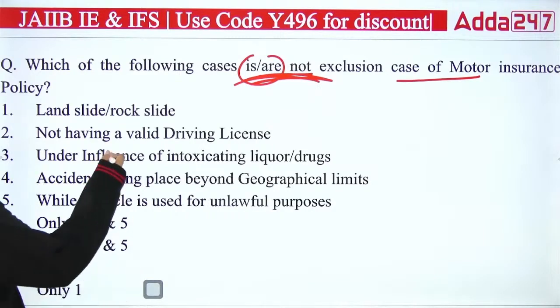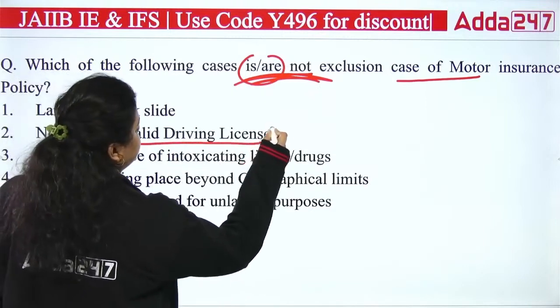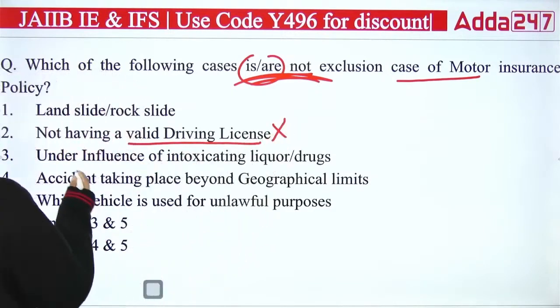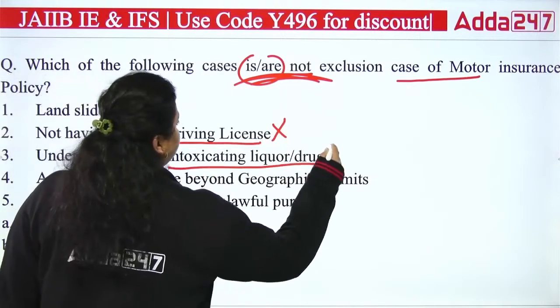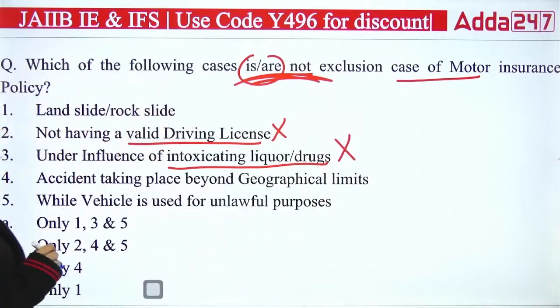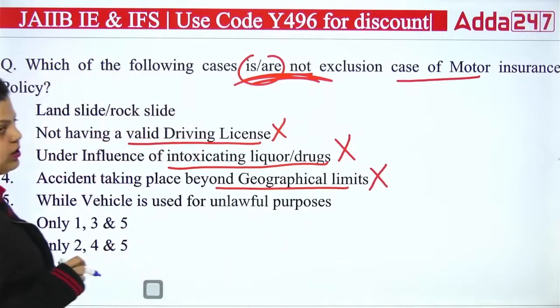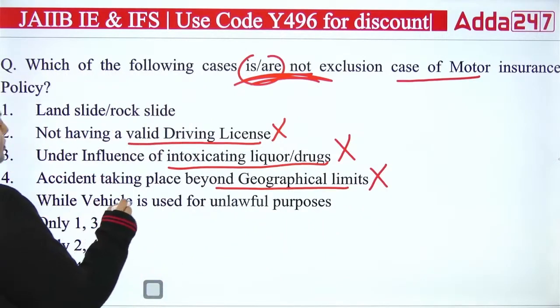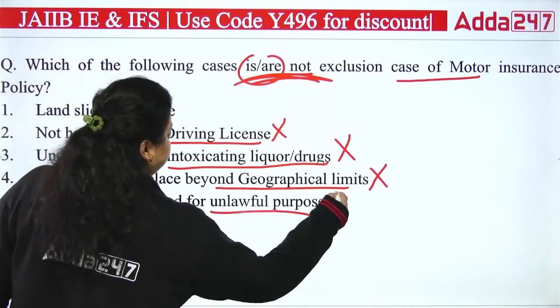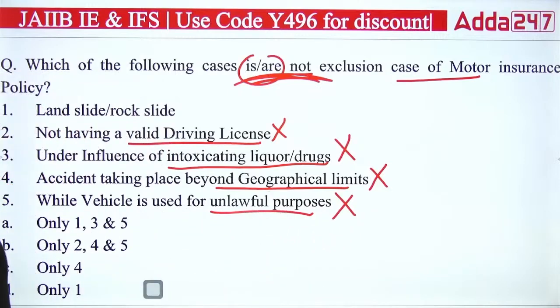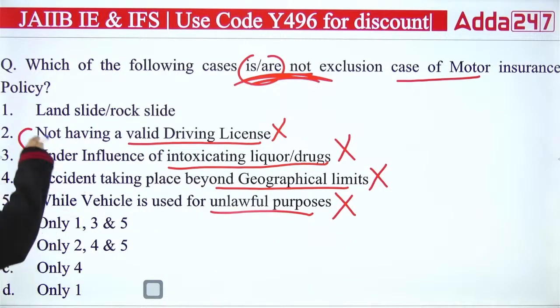Actually, in case of no valid driving license, you won't get insurance. In case you are under the influence of drugs or liquor, you cannot get insurance. If an accident takes place beyond the geographical boundary, you cannot claim insurance. While a vehicle is used for unlawful purposes, you cannot claim insurance. So all these activities are exclusions, but which of the following is not?